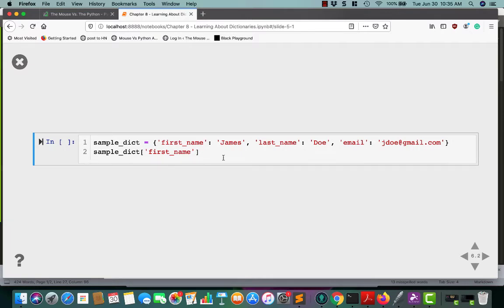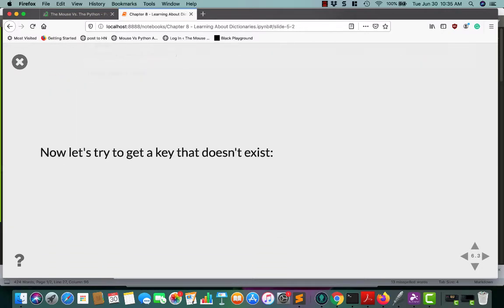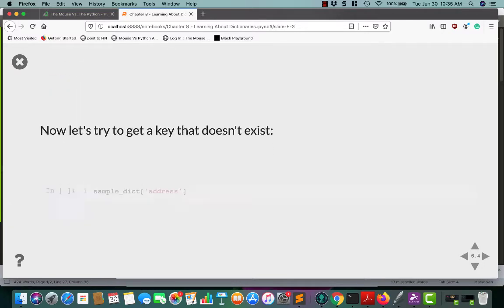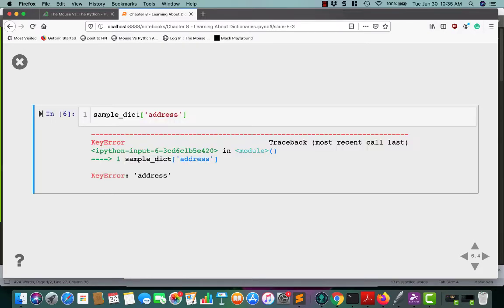If I want to access the first name in this dictionary, you just do the name of the dictionary, square bracket, the name of the key that you want to access, and then end it with a square bracket. If I want to grab the last name, you can just change that out. Now we got the last name. Change it to email, and you'll get the email out. Let's try it with a key that doesn't exist, though. For example, we know that address isn't in that dictionary. If we run that, you will quickly get a key error and know that you've done something wrong.